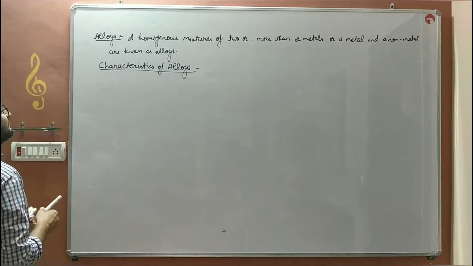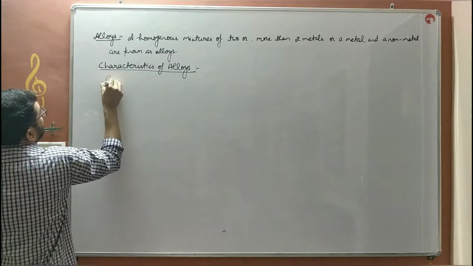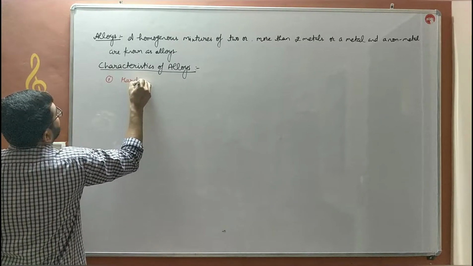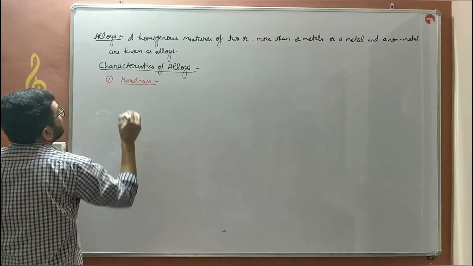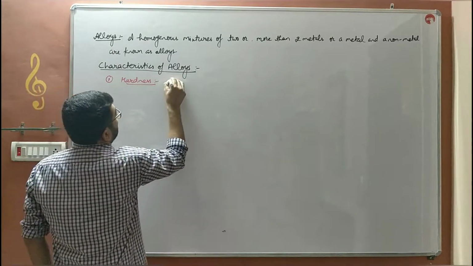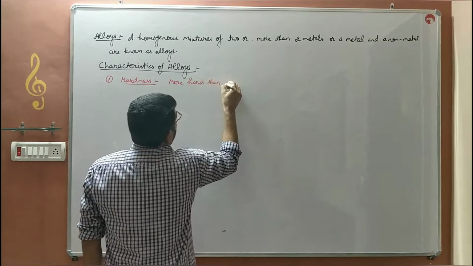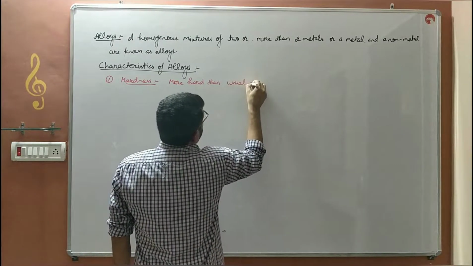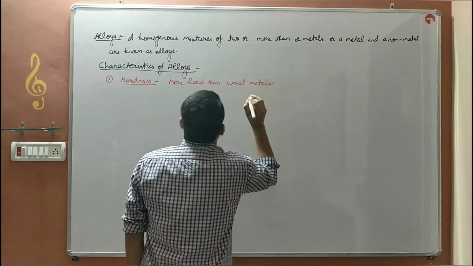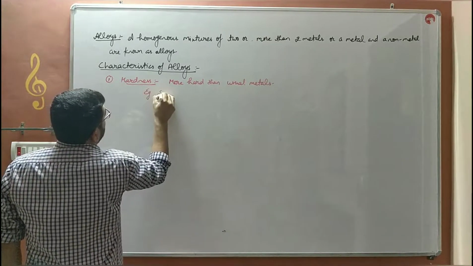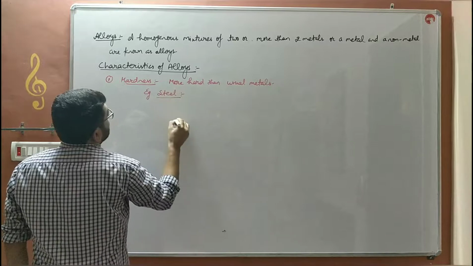These alloys have certain characteristics. The first one is hardness. Alloys are harder than their usual metals. For example, steel.